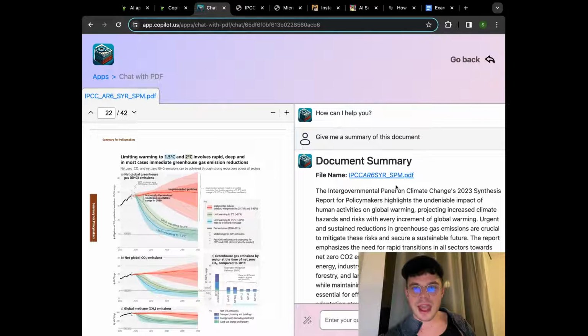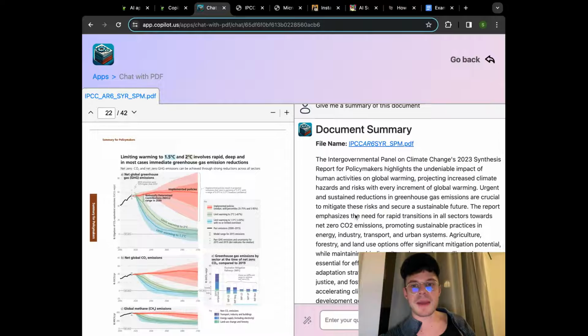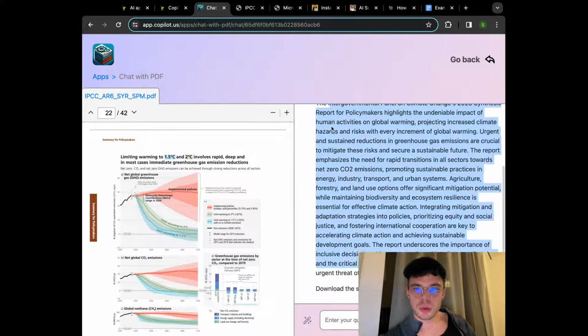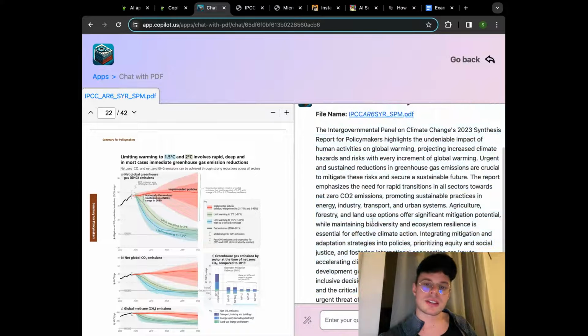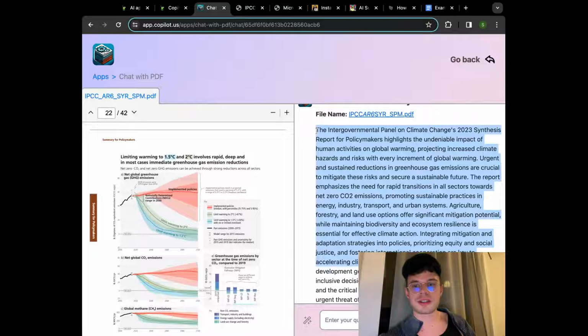And then we have the document summary, file name, and then a short summary. In case you just need to copy that, you can actually just select it and copy and then paste it to the report or presentation that you're working with.